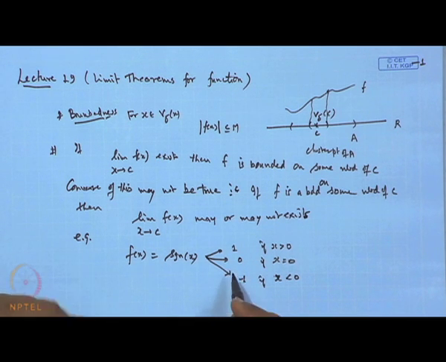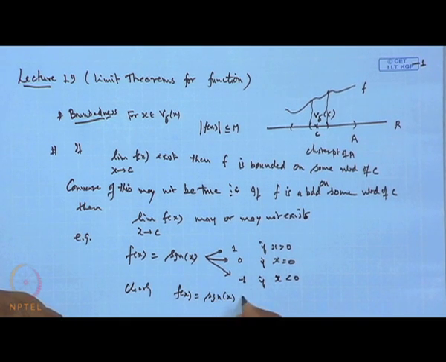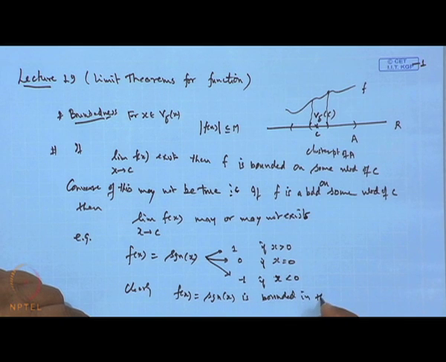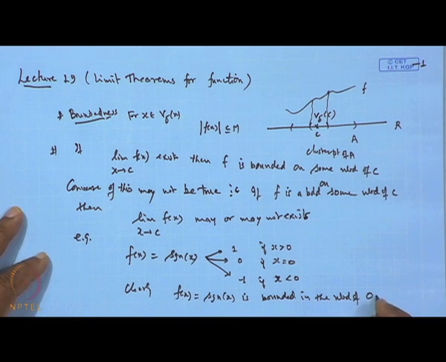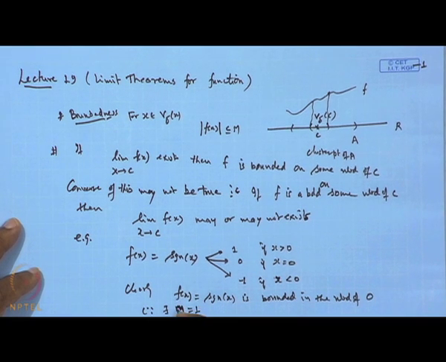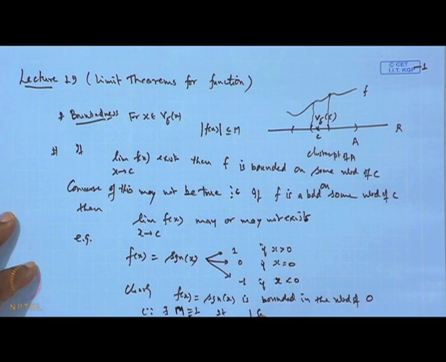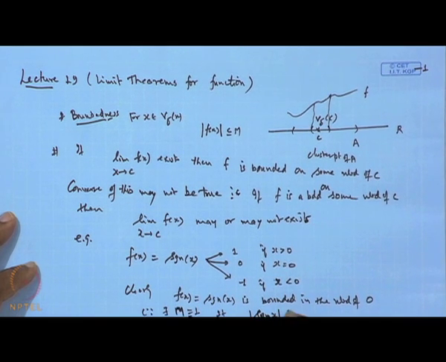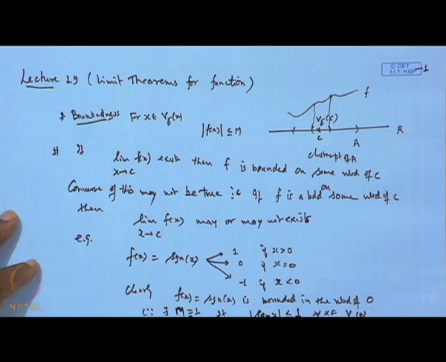So, in the neighborhood of 0 it is a bounded set, because we can find a constant m, say equal to 1, such that the value of signum x will always remain less than or equal to 1 for all x belonging to the delta neighborhood of 0. Okay.